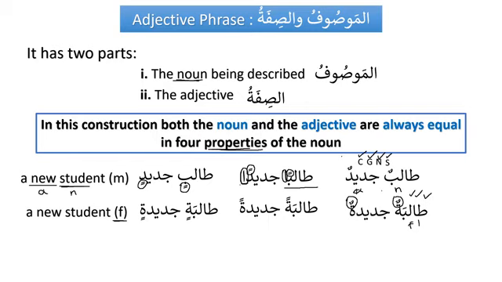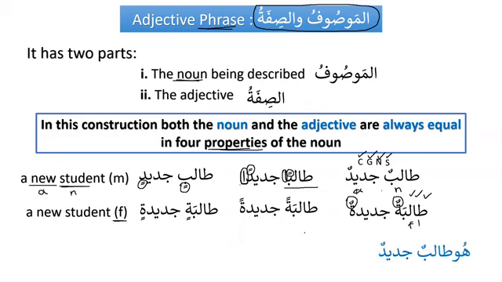So this is why we call them phrases, because phrases are small chunks of language. Small chunks of language means they are a combination of two nouns, but they do not give us the complete meaning of a sentence. So they can be subject, or they can be predicate. Only we know jar majroor cannot be subject, but the rest of the three phrases can be subject and they can be predicate. So if you want to make it a complete sentence, you need to provide a subject.